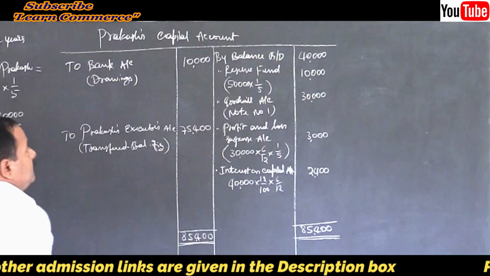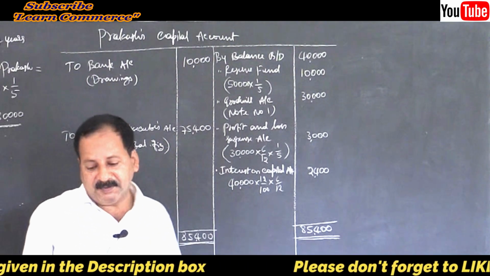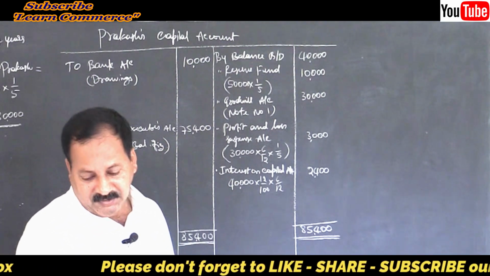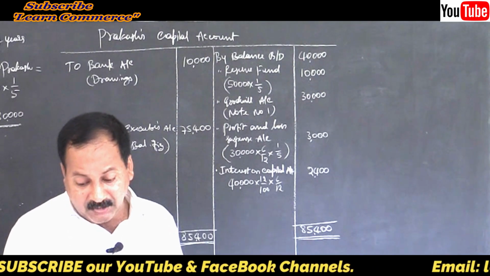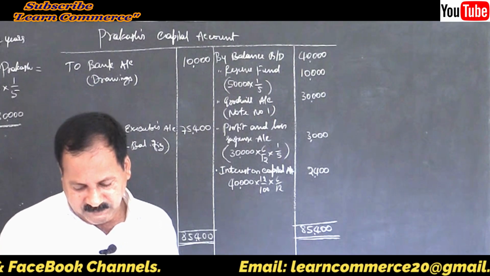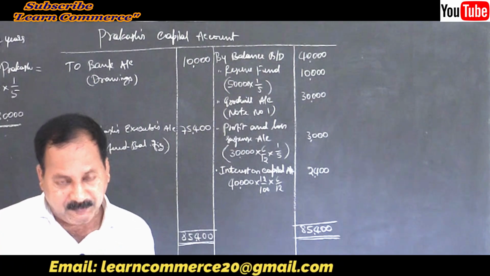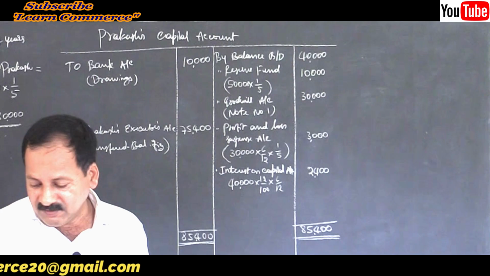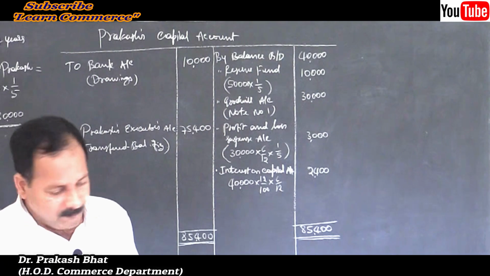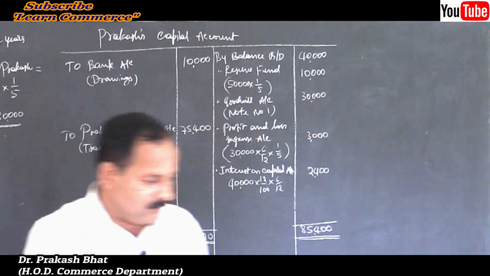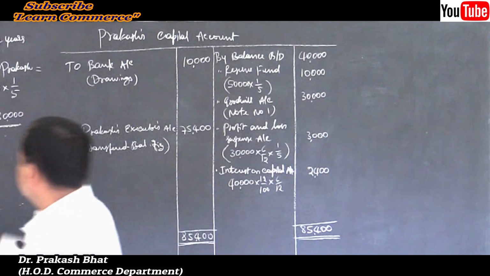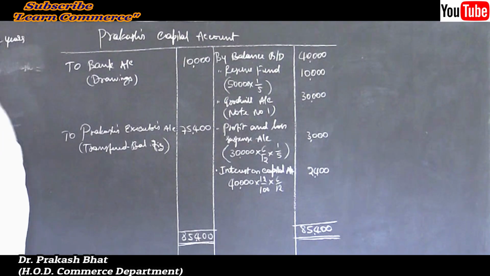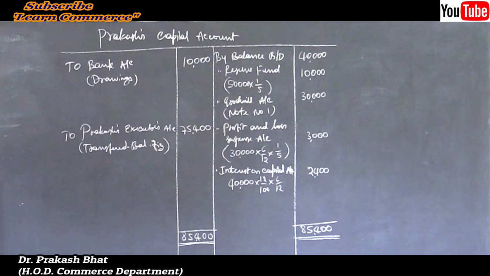The problem is solved. So that is how you have to solve it. Now let me move on to the next problem, a bit complicated one. I think it is the toughest problem out of all the problems we are solving here. 10 problems are given in your question bank, and out of that this is the most critical one. So we have to prepare a working note for that. Let us prepare the working note first, then we will move on to solve it, isn't it?